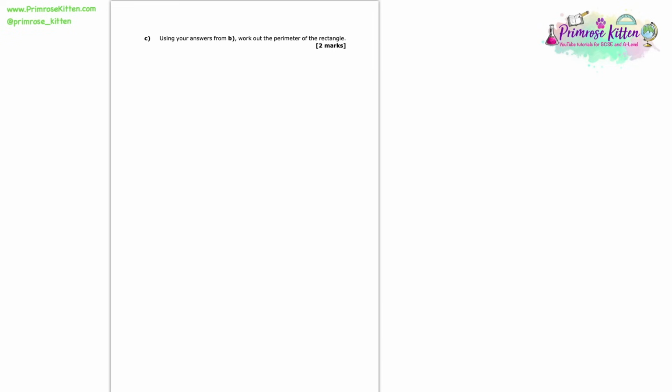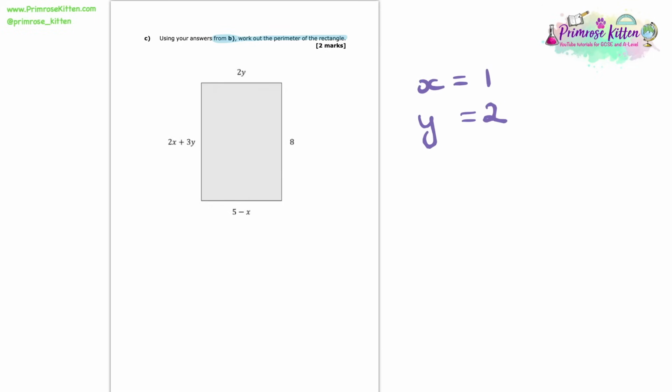Here we're asked to use our answers from part B to work out the perimeter of the rectangle. Now our answers from part B were, of course, x equals 1 and y equals 2. So I've added in the little diagram here just so that we can look back over it. Remember that the perimeter of a rectangle, or any shape, is just the sum of all of its sides. So that means we want to do the 2y, and then we want to add the 8, and then we want to add the 5 minus x, and then we want to add the 2x plus 3y.